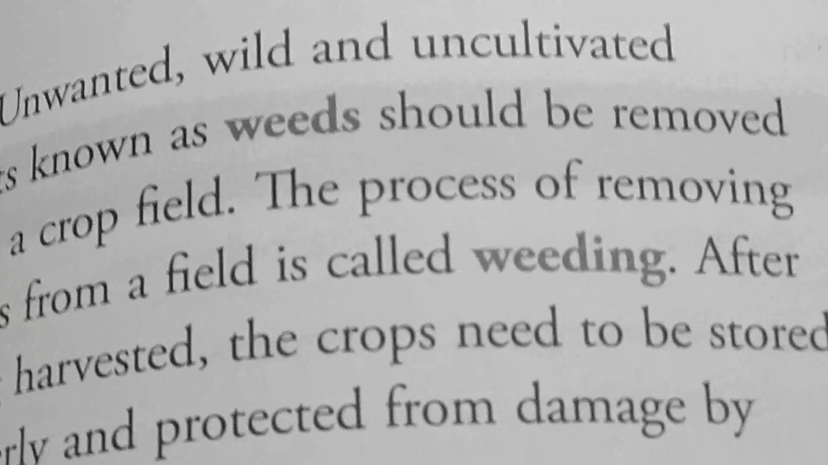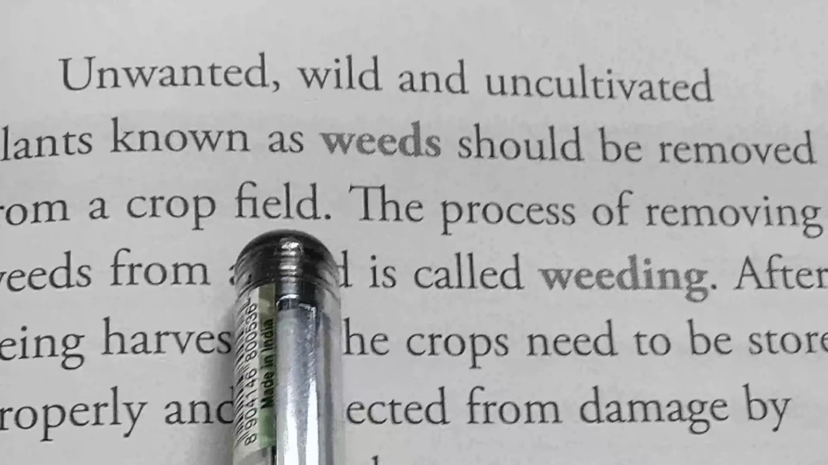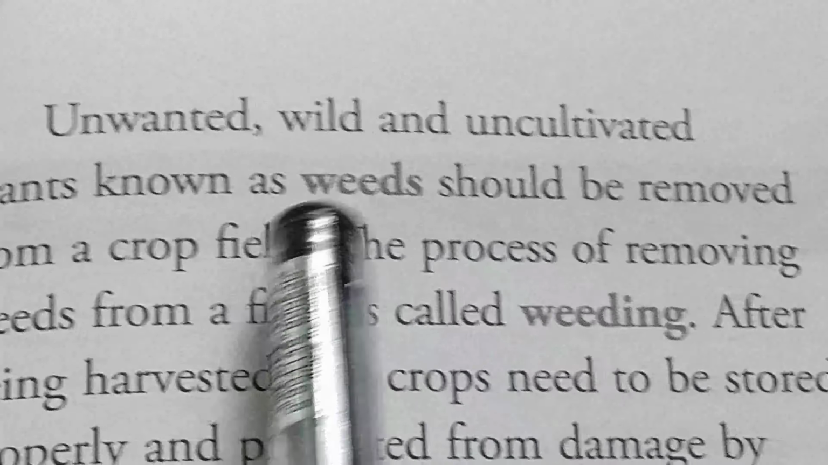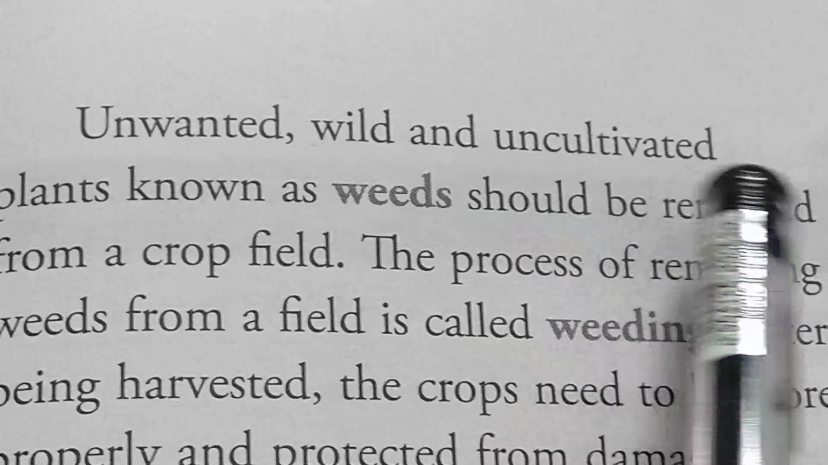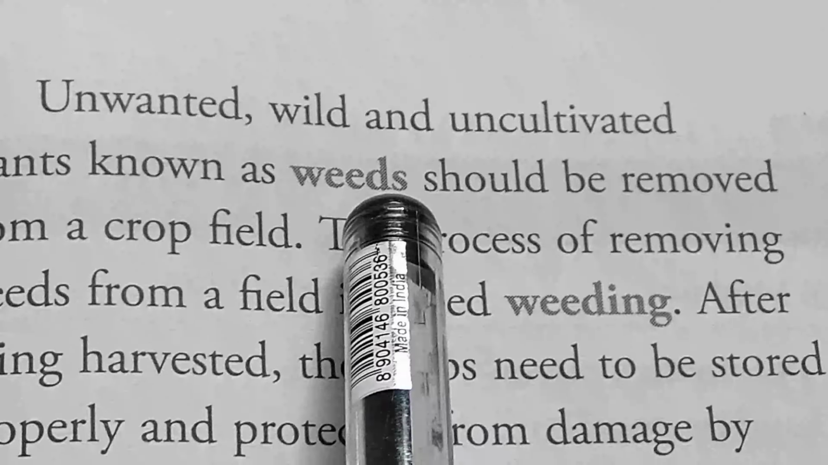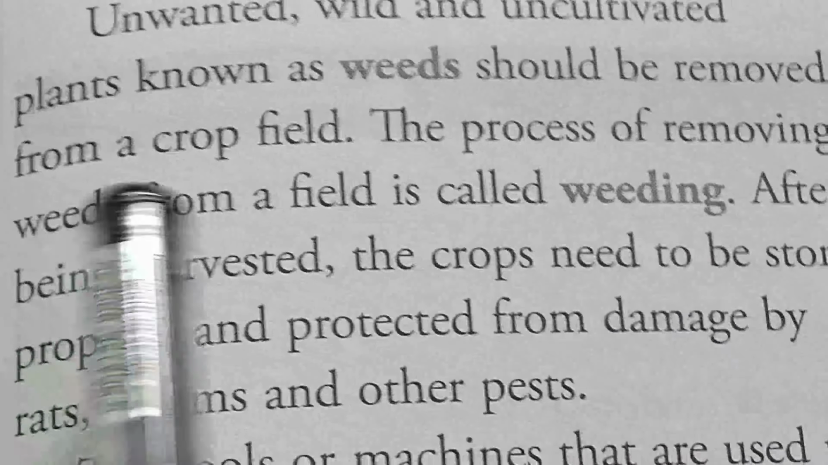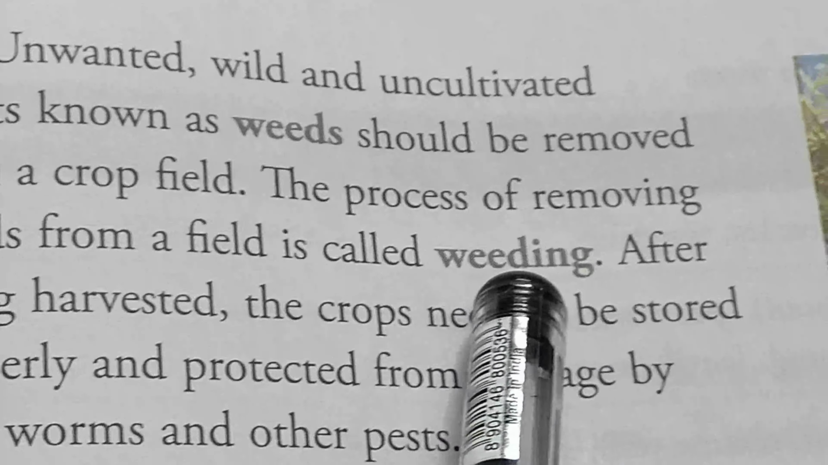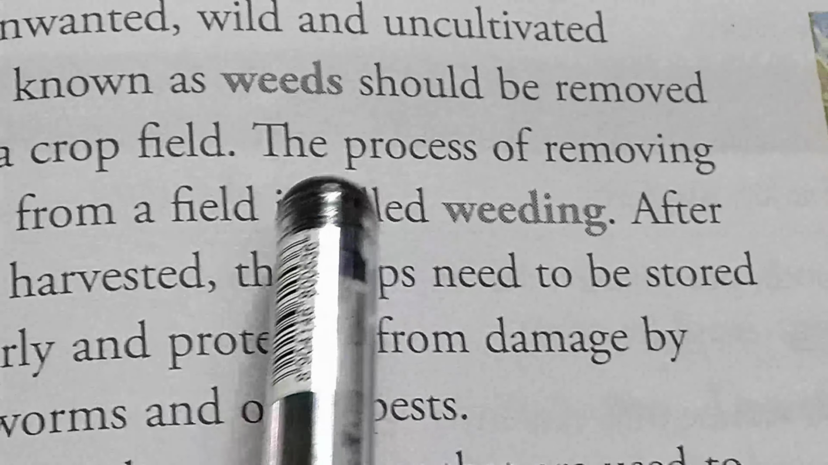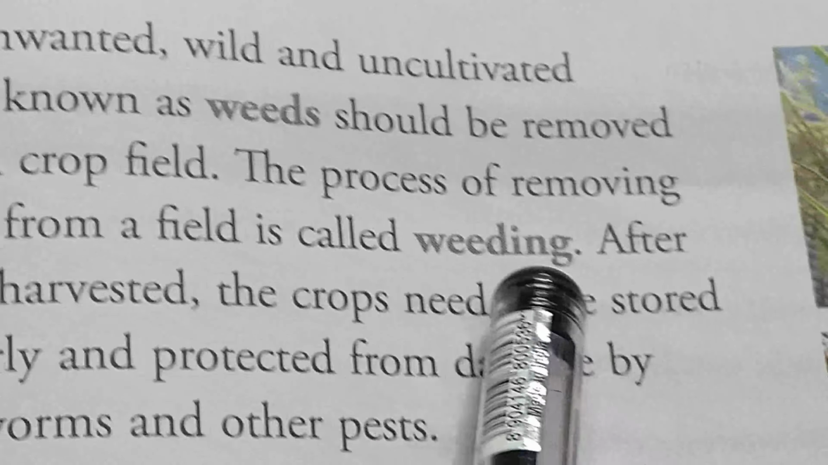Next, unwanted wild and uncultivated plants known as weeds should be removed from a crop field. मतलब जहाँ पे हम लोग क्रॉप लगाए उसके अंदर अनवांटेड कुछ वाइल्ड और अनकल्टिवेटेड प्लांट्स भी साथ उगते हैं, तो नॉर्मली उसको क्या बोला जाता है, weeds. उसको टाइम टू टाइम रिमूव करना चाहिए. The process of removing weeds from a field is known as weeding. ये भी याद रखना है. Removing of weeds from the particular crop field after a regular interval, that is known as weeding.